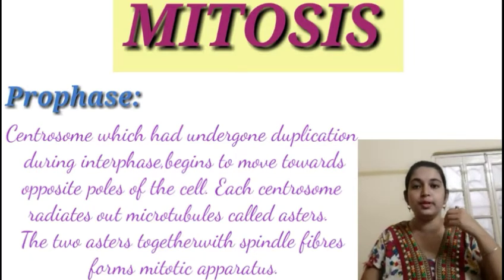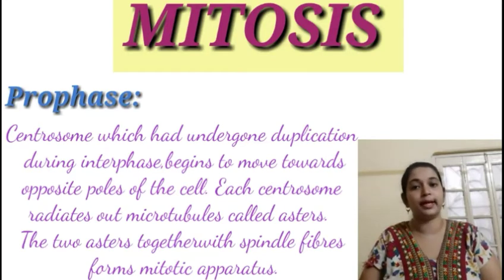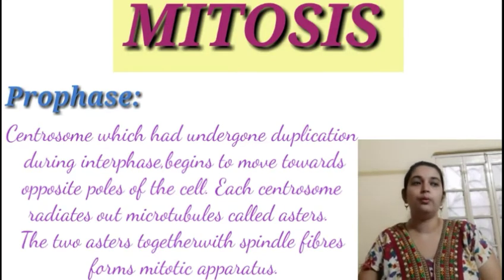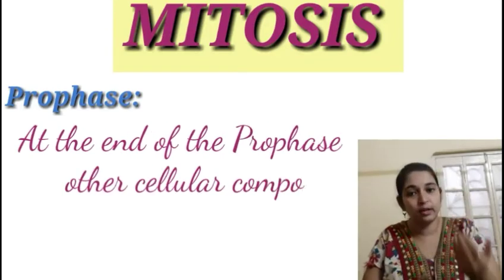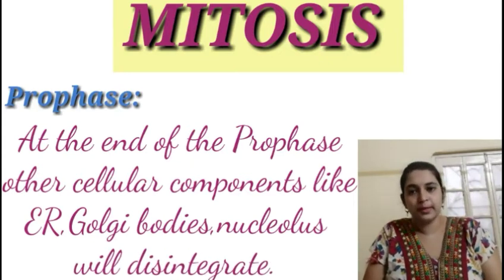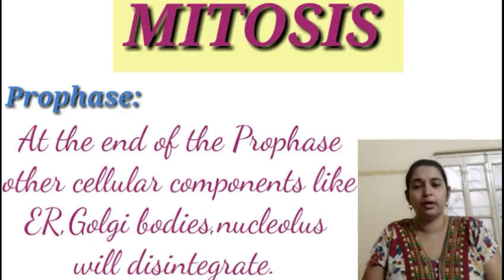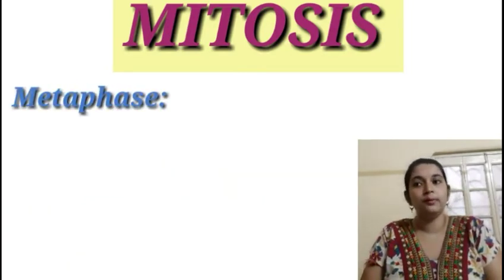Now centrosomes will radiate microtubules which are known as the asters. Two asters together with the spindle fiber will constitute what we call the mitotic apparatus. At the end of the prophase, we can see other cellular components like endoplasmic reticulum, Golgi body, and nucleolus keep on disintegrating. Next we enter into the metaphase.